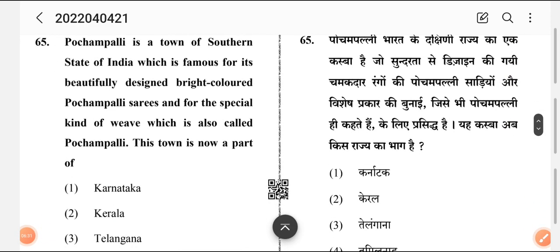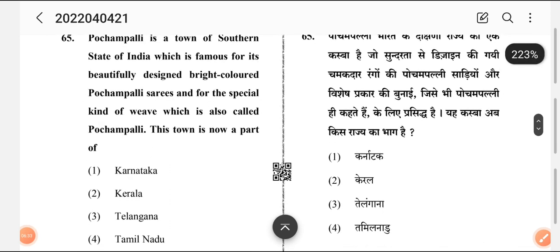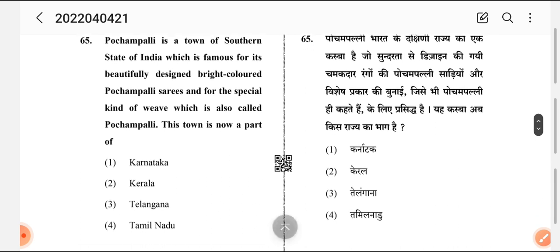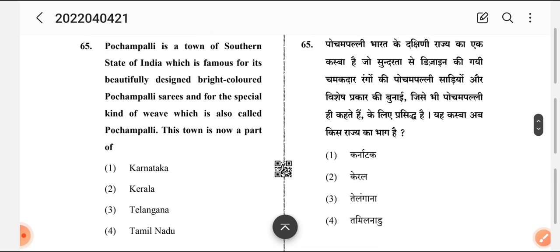Coming to question number 5. Pochampalli is a town of a southern state of India which is famous for its beautiful designed, bright colored Pochampalli sari and for a special kind of weave which is also called Pochampalli.